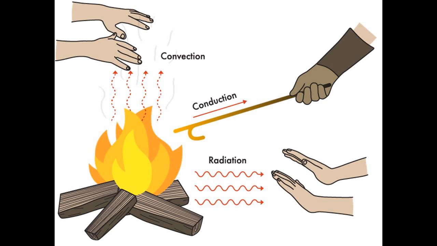So in the end, you can understand convection, conduction and radiation with the help of this figure. In radiation, you can see direct heat transfer without any medium takes place, while in convection, warm air rises upward. So because of this, we feel hot. In conduction, a solid rod we are heating in this fire, and through this rod, particles are moving from the hotter end to the colder end, and after some time it becomes hot due to the conduction process. So from this figure, you can see all the three processes are shown here.